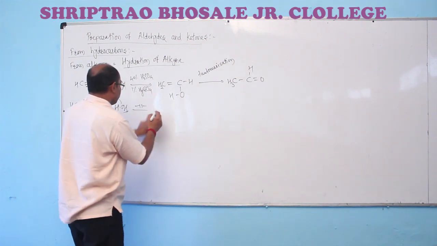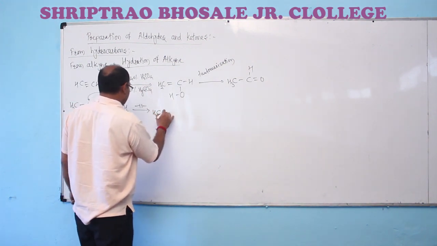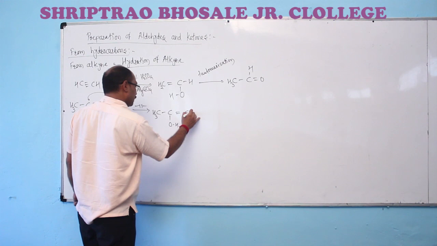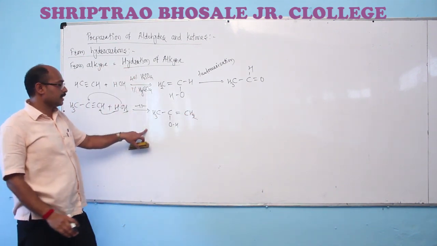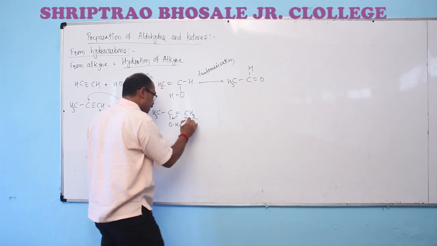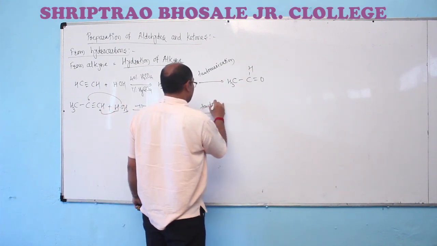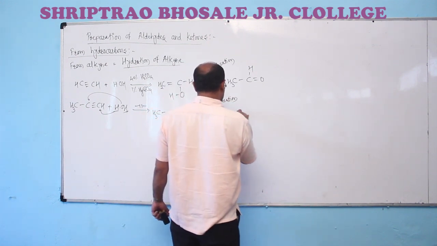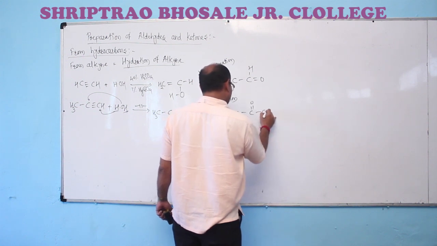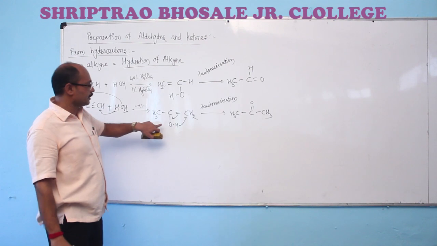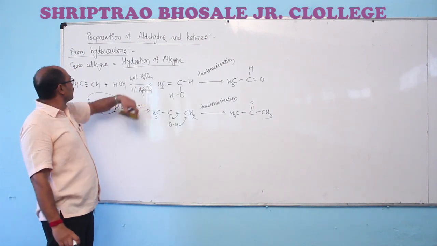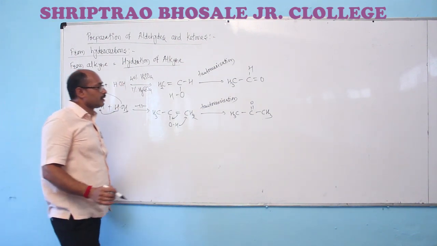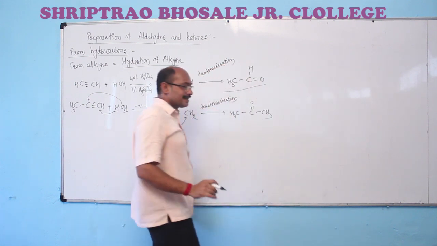So we are having the formation of another compound, which is also in the form of enol, which undergoes the tautomerization reaction to have the formation of ketone, or we can say the formation of ketone due to tautomerization of this enol. This reaction is useful for the preparation of ketones. Here, the only aldehyde which is prepared by using this reaction is acetaldehyde.